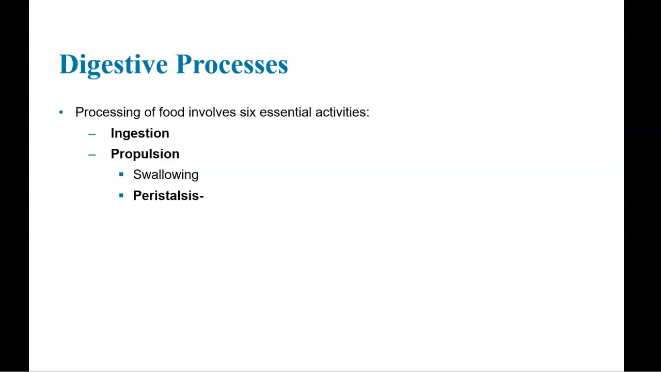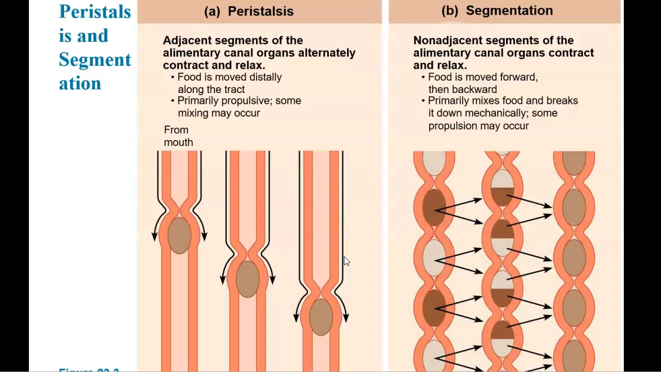Then there's propulsion. That's where the food is pushed from your mouth to your esophagus, and then the esophagus pushes it downward further. Okay, and that's actually called the process of peristalsis because it's a wave-like motion that's caused by the alternating contraction of longitudinal and circular muscles. So you can see peristalsis. Those muscles, they alternate. So when one contracts, the other one relaxes. That's what causes a wave-like motion.